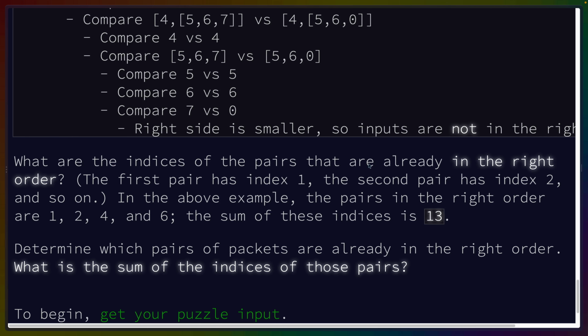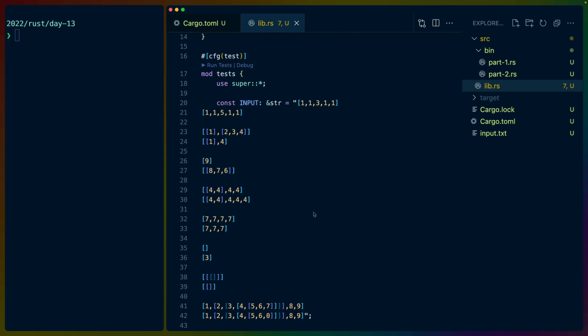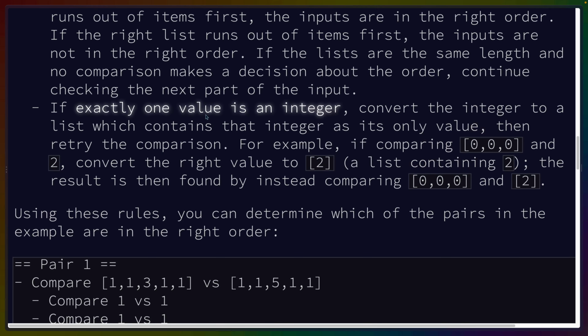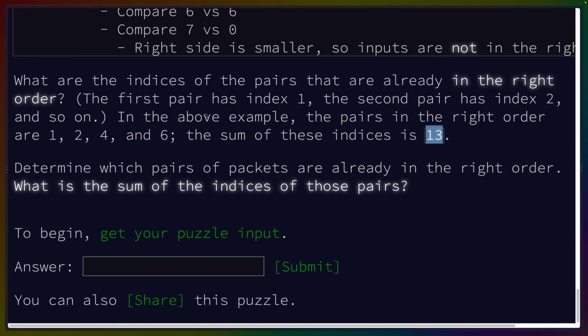What are the indices of the pairs that are already in the right order? First pair has 1, second pair has 2, and so on. In the above example, the pairs in the right order are 1, 2, 4, and 6, the sum of which is 13. So from my perspective here, I want to write an enum for either a list or a number, and I want to write a comparison implementation for the enum specifically. Okay, so let's get started with that parsing, and then we'll figure out how to do the comparison.